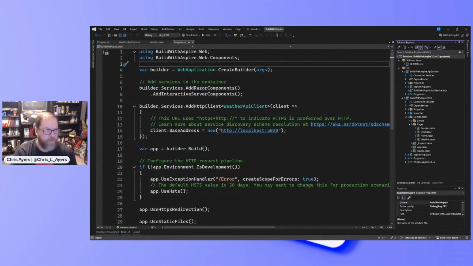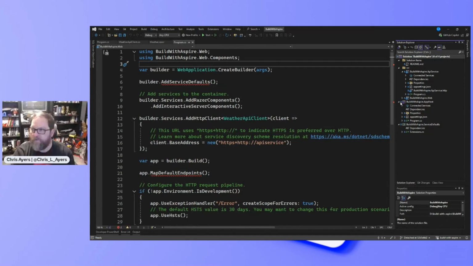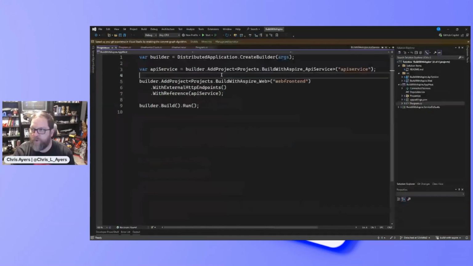Okay, so we've got the first step done. Let's add Aspire and see if we can make this a little bit easier. So I'm going to move forward in my commit a little bit. And now, if you notice, we have two new projects: API service. We added our front end and a reference to our API service.